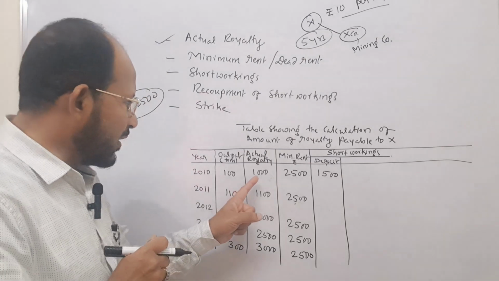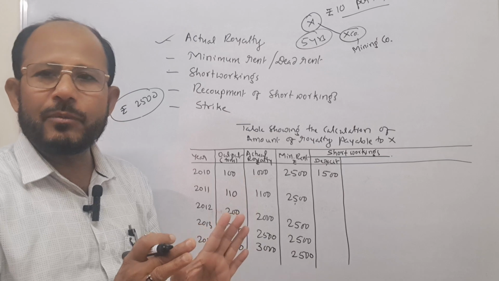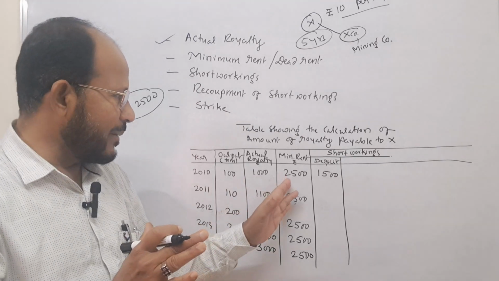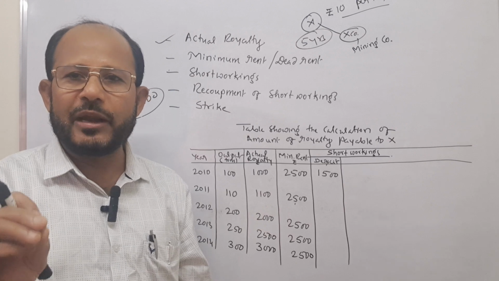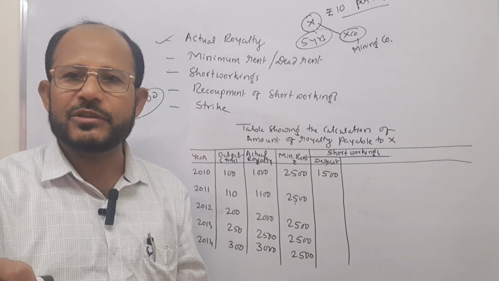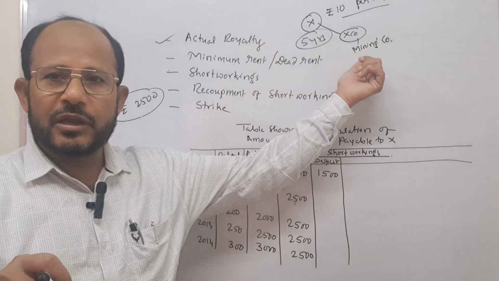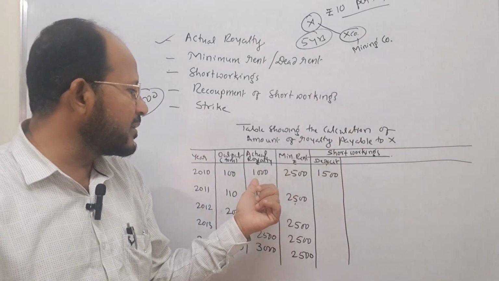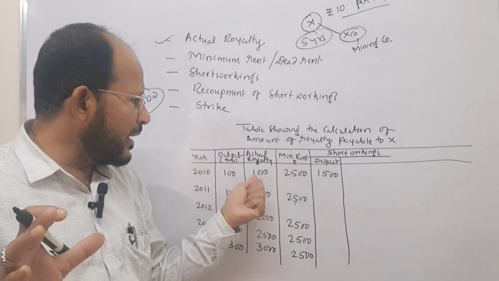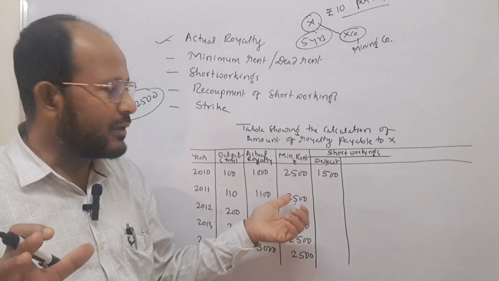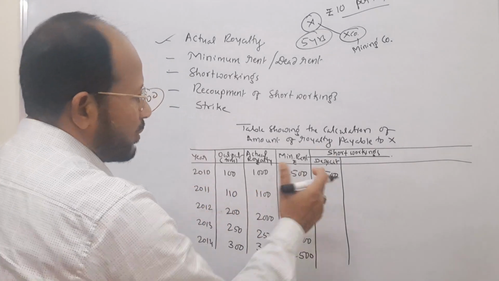You see, 1000 actual royalty plus deficit will be equal to what? Minimum rent. Sometimes in the examination a question may come: what do you mean by minimum rent? What you have to write: minimum rent is nothing but the amount fixed by the owner to be paid by the user of the right in case the actual royalty is less. If the actual royalty is less than the minimum rent, in that case the deficit comes to 1500.